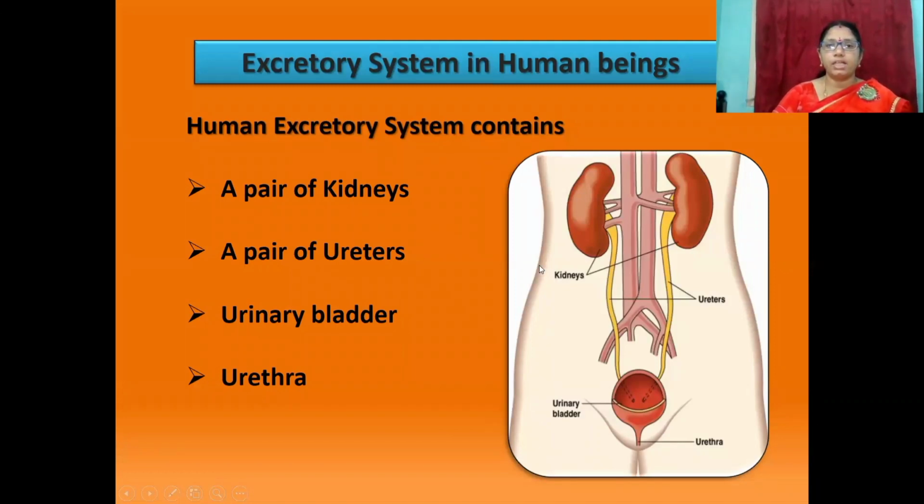Now let us discuss the excretory system in human beings. Students, kidneys are excretory organs in our body. The human excretory system contains a pair of kidneys, a pair of ureters, urinary bladder, and urethra. Students, we can see this picture. Observe carefully. This is the human excretory system. These are a pair of kidneys. These are a pair of ureters. This is the urinary bladder. This one is the urethra.